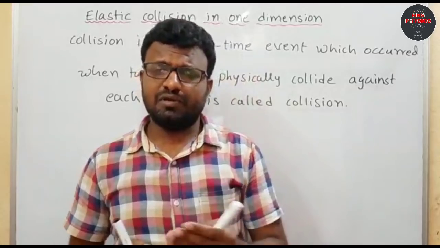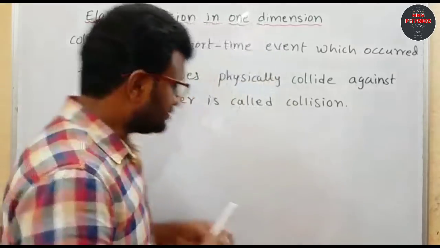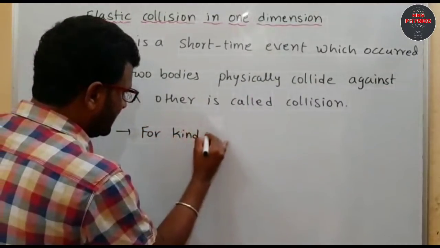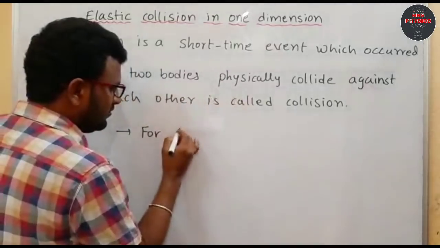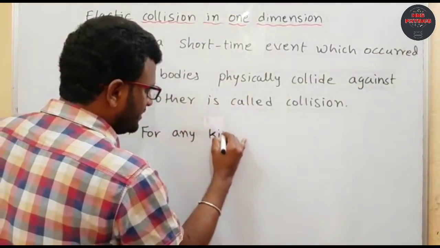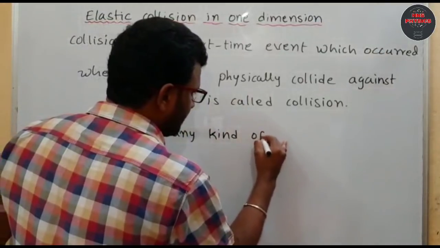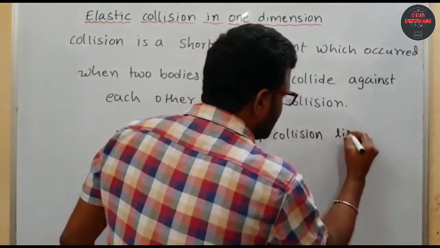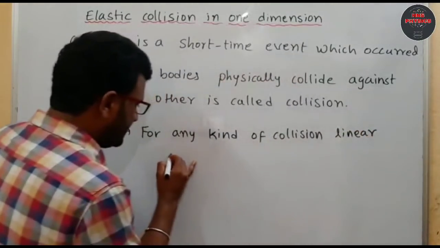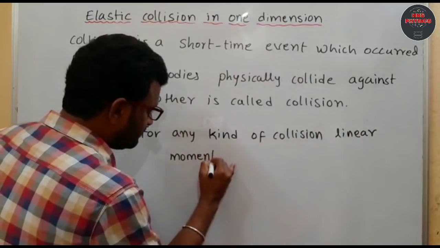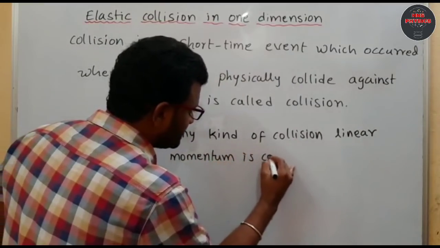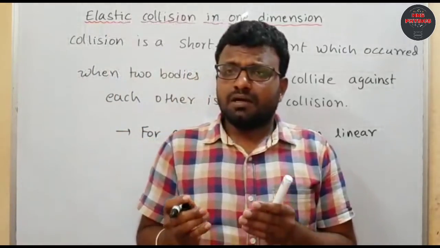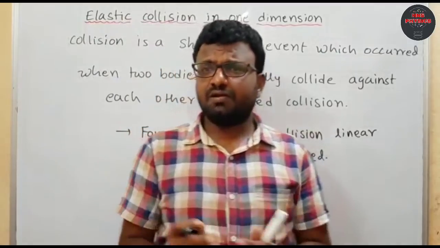But for any kind of collision, this is very important, linear momentum is conserved. Conserved means it remains constant before the collision and after the collision.